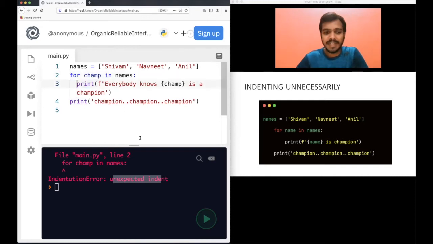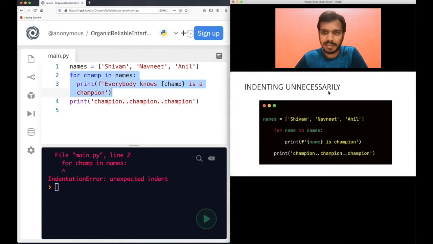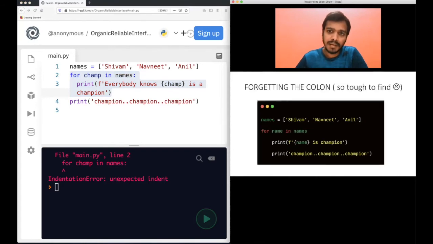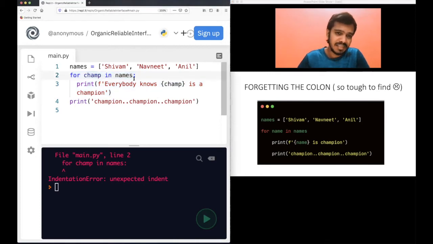Of course, whenever you get an indentation error, you check whether your indentation is right or wrong. For now, we are only using indentation inside the for loop, nothing else. So remember to use indentation inside the for loop. This is very important. You will get a lot of frustration out of this. Also, you see after this for name in name, there is a single colon here, right?